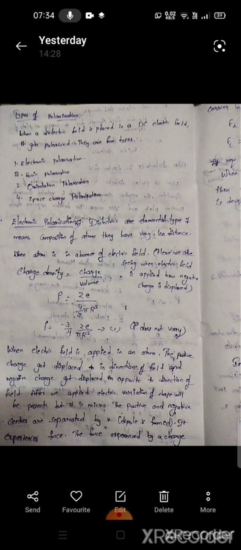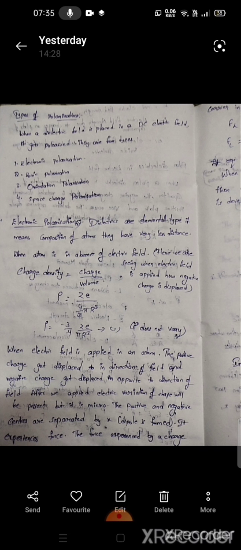We take the positive charge as Ze. The atom is spherical, so the volume is 4 by 3 pi r cube, with radius capital R. So rho equals Ze by 4 by 3 pi r cube, or rho equals minus 3 by 4 Ze by pi r cube. Rho does not vary under any conditions. This is equation 1.